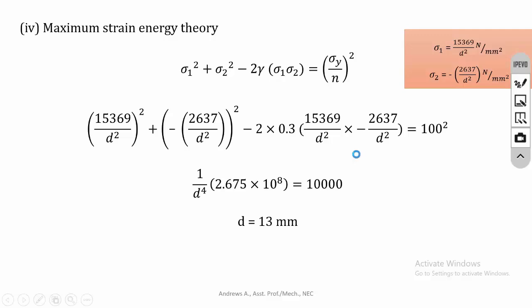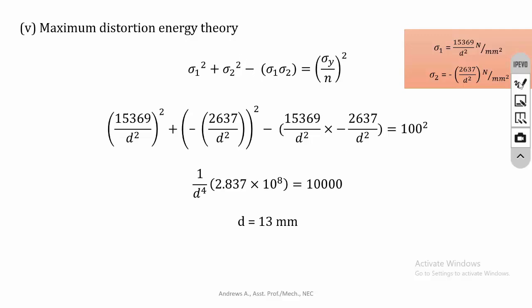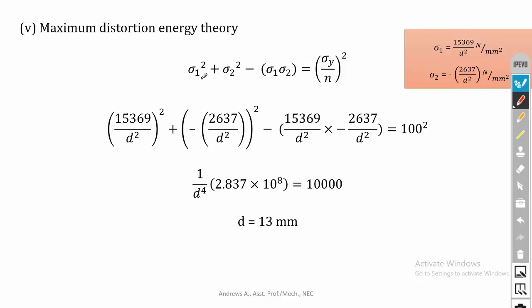Then the next theory is maximum distortion energy theory. It is sigma 1 square plus sigma 2 square minus sigma 1 sigma 2 is equal to sigma y by n the whole square. Substitute the value of sigma 1, sigma 2, then sigma 1 into sigma 2, that is equal to 100 square.